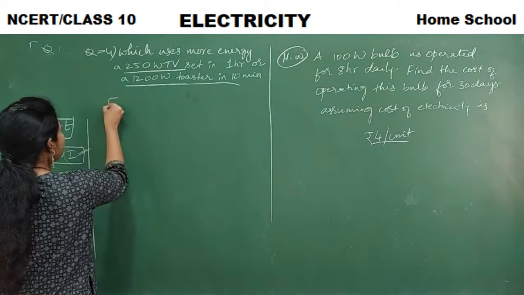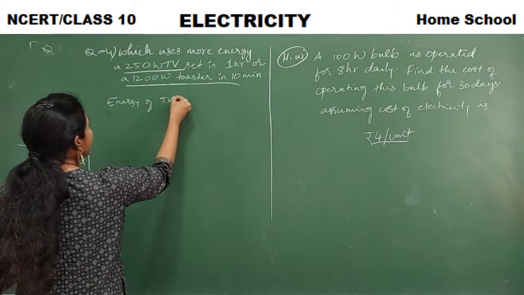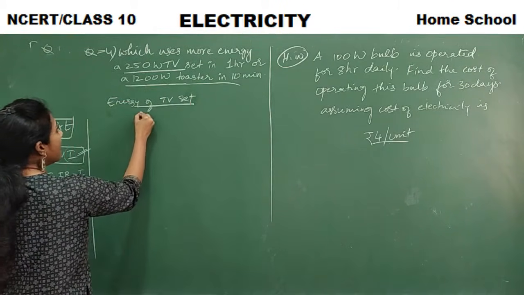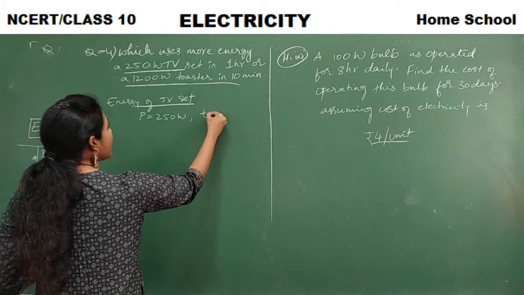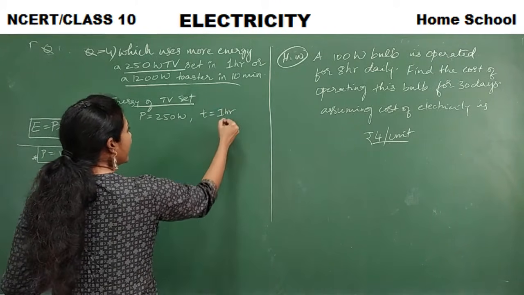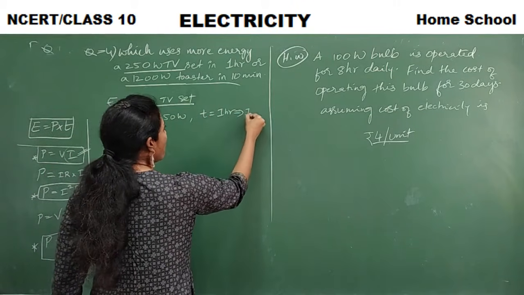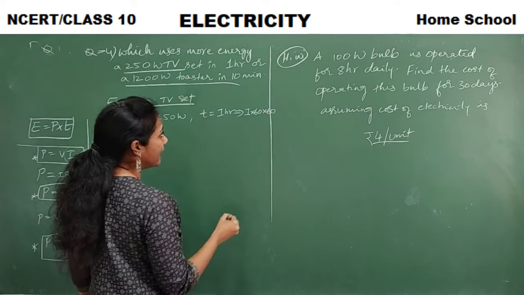So let us calculate the energy of the TV set. What is the given information here? Power is given, that is 250 watt. Time is given, that is 1 hour. Convert it into seconds. So it is 1 into 60 into 60, right?